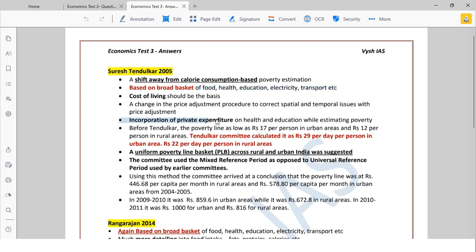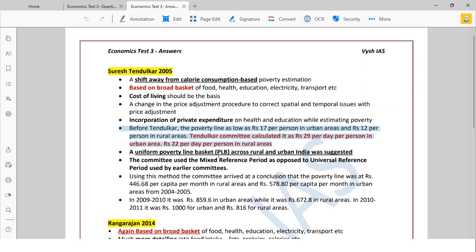So incorporation of private expenditure. Okay, so that also is taken into consideration. So this values again 29 rupee per day for urban area, 22 for rural area. This is all in the NCERT video. I have already done it free of cost on YouTube. Okay, you can watch NCERT class 9th chapter 3. In that it's about poverty only. I have explained these things.